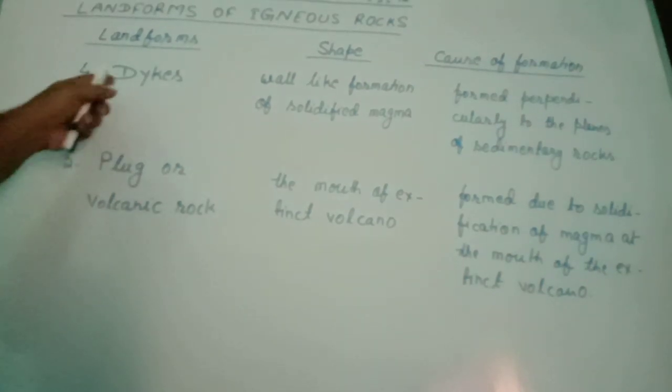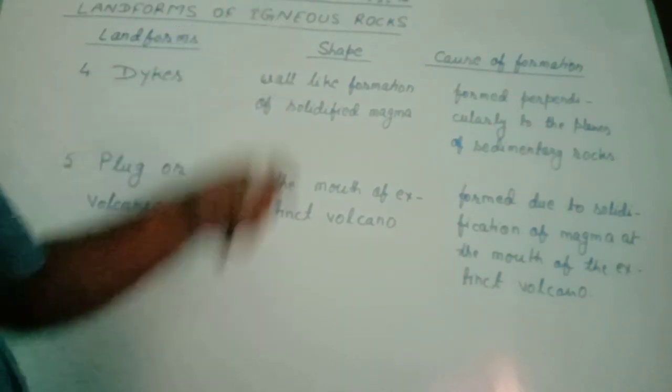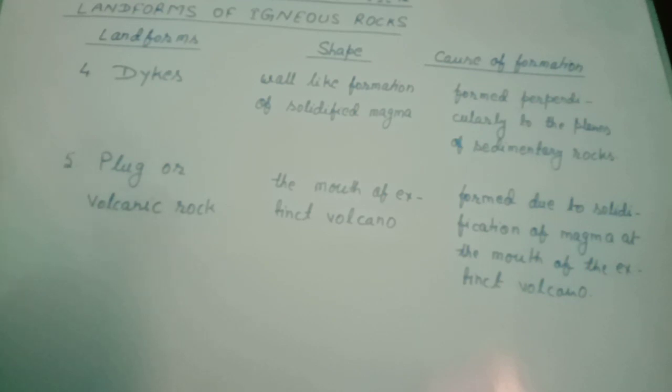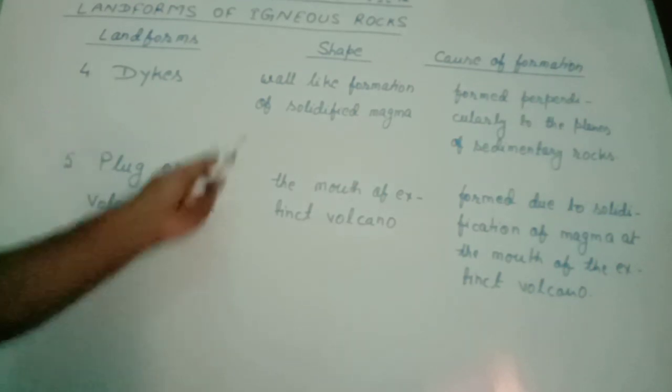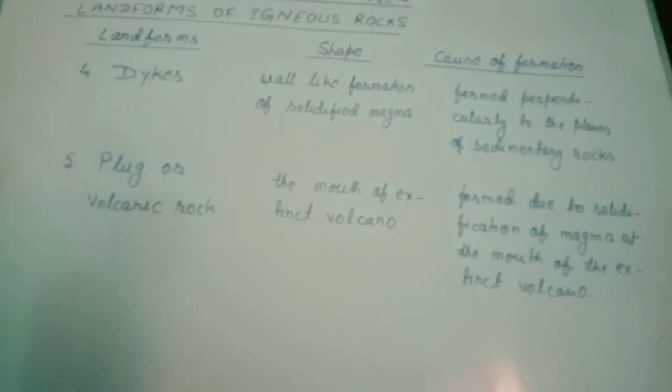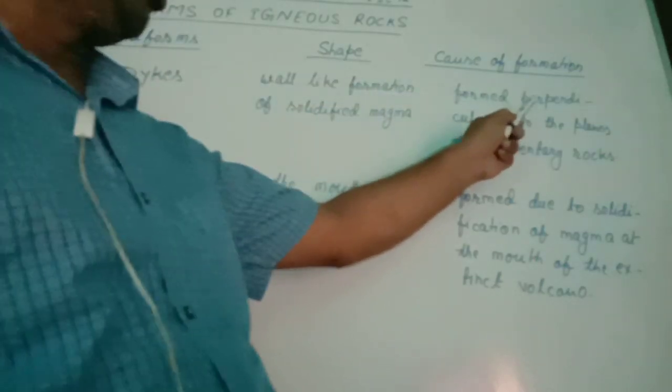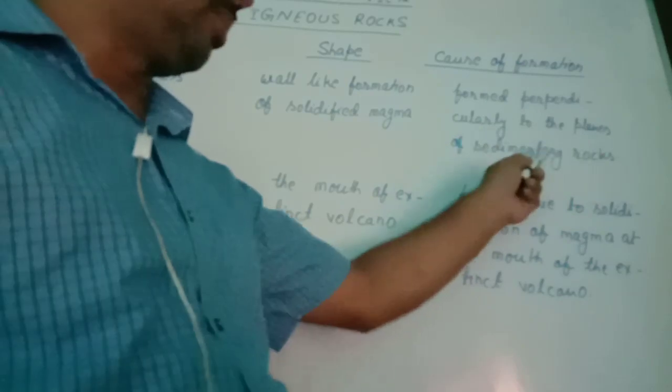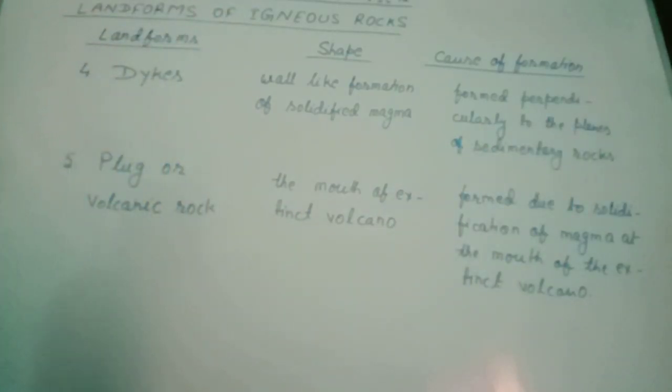Remaining two landforms, those formed from igneous rocks. Fourth is dikes. This is a wall-like formation of solidified magma, and its formation occurs perpendicular to the planes of sedimentary rock. The plane of sedimentary rock is called the bedding plane.